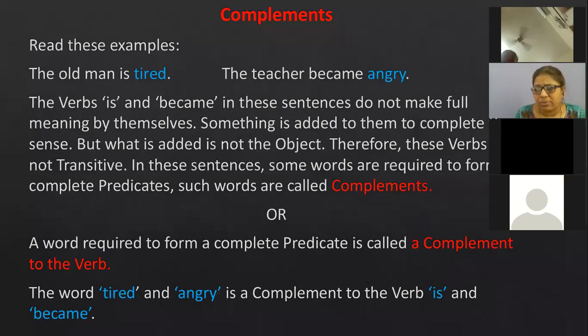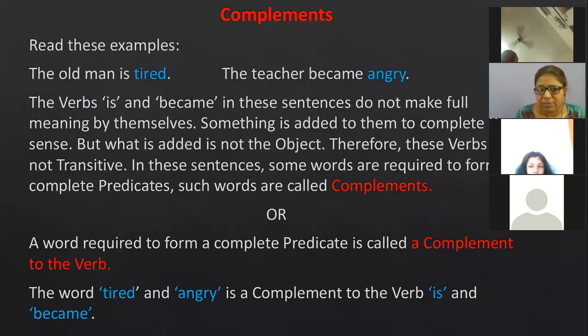They are words. Like angry is what? It's an adjective. So here the verbs is and became, in these sentences, they do not make complete meaning. If I speak the sentence like this, the old man is, the teacher became, it means sentence is incomplete. I have to add something to this sentence to make it meaningful. Now the word which I am adding is not an object. Therefore, these verbs are not transitive because transitive verbs always have an object.